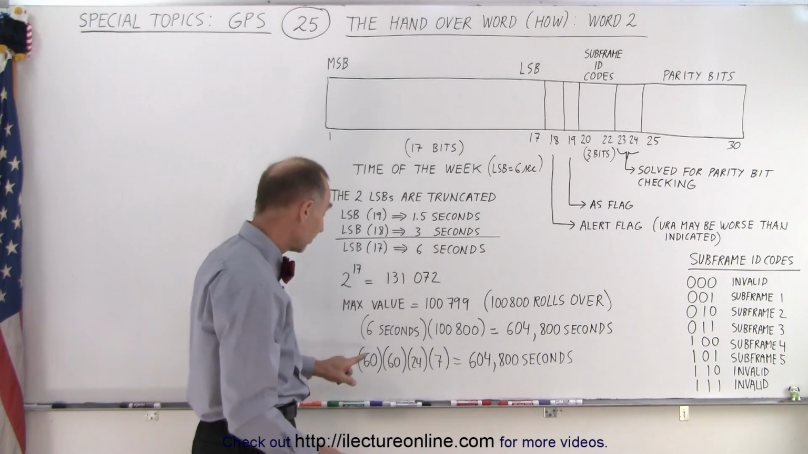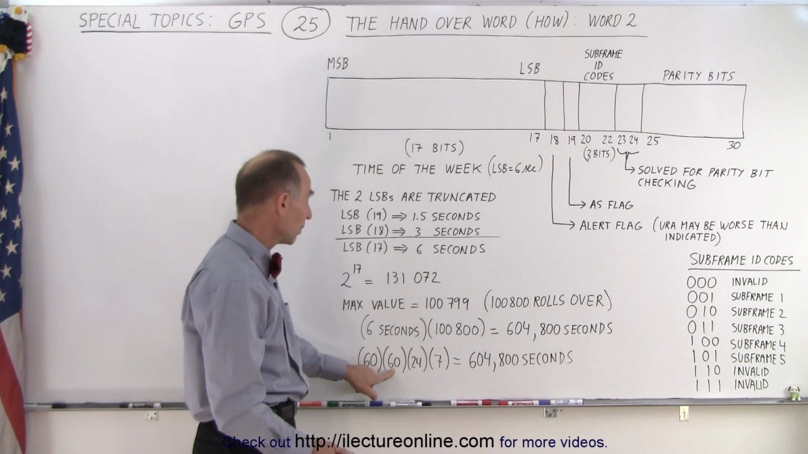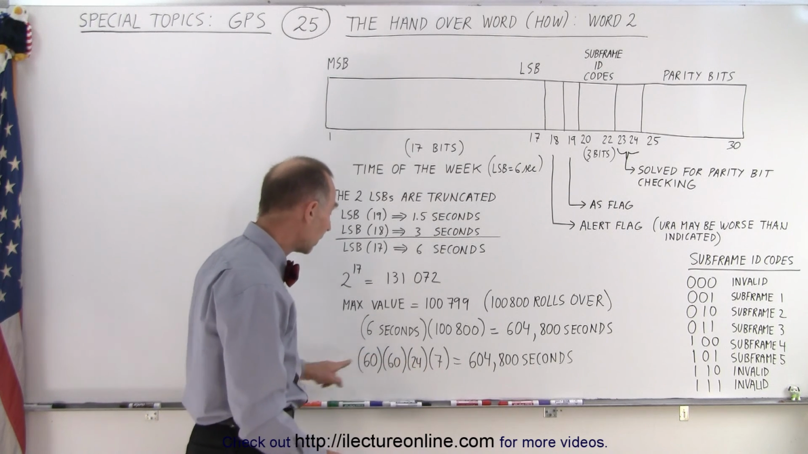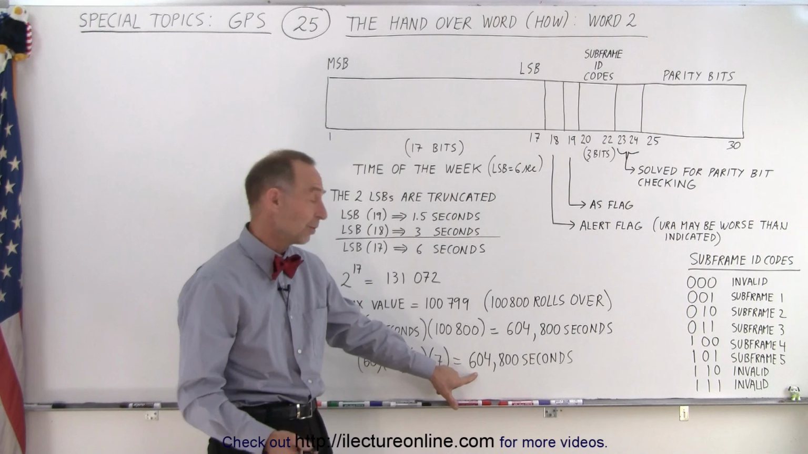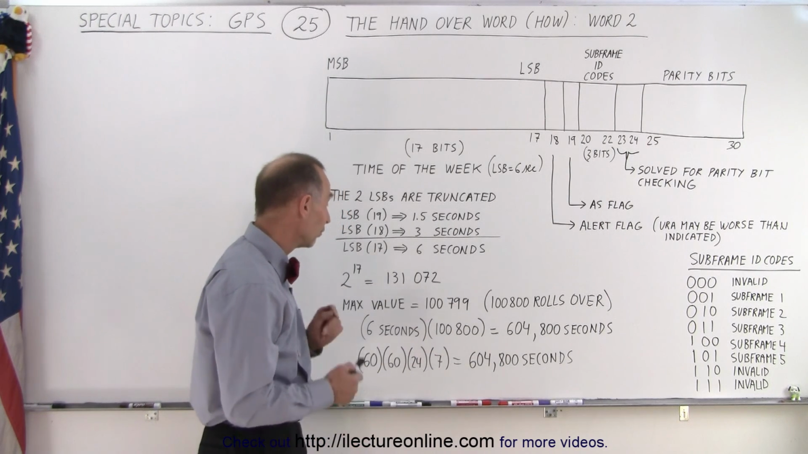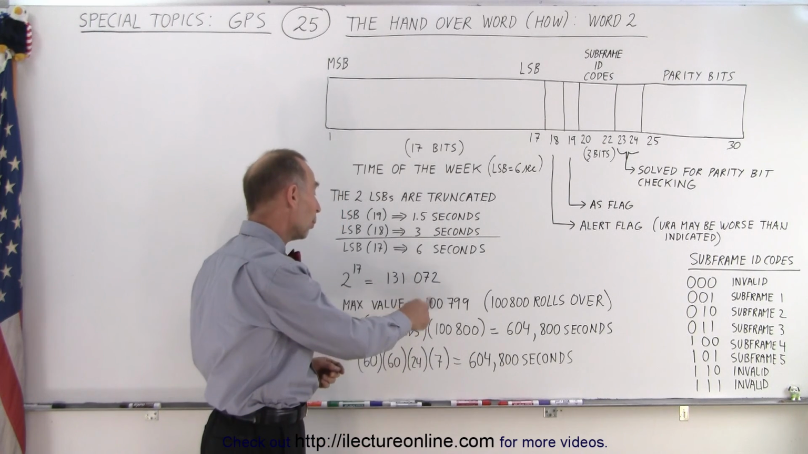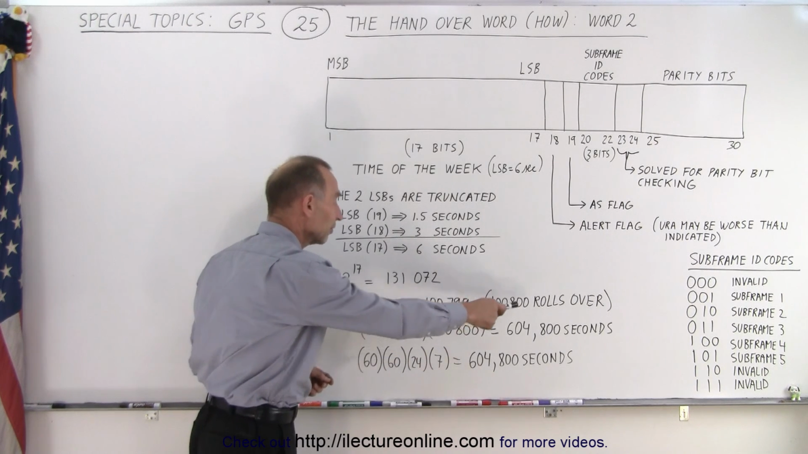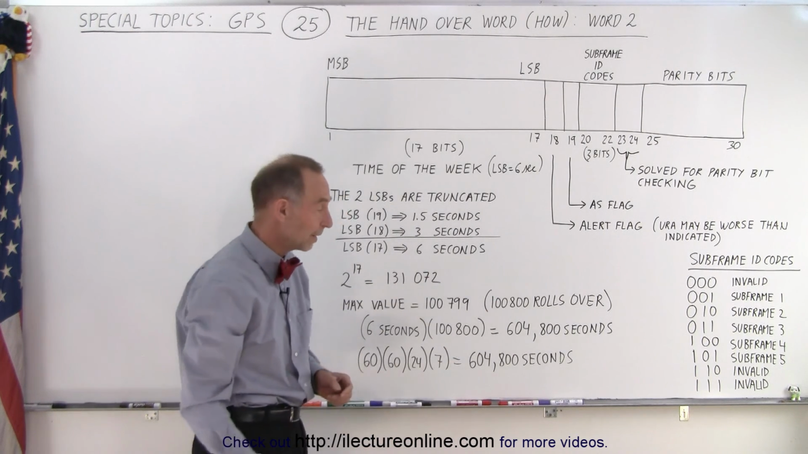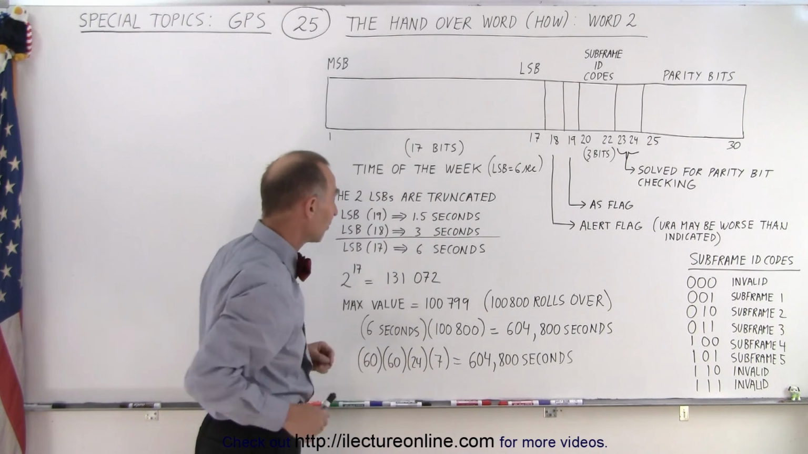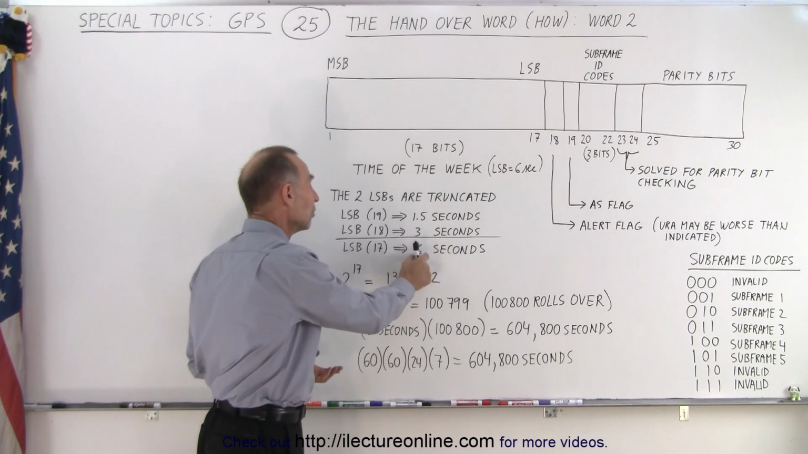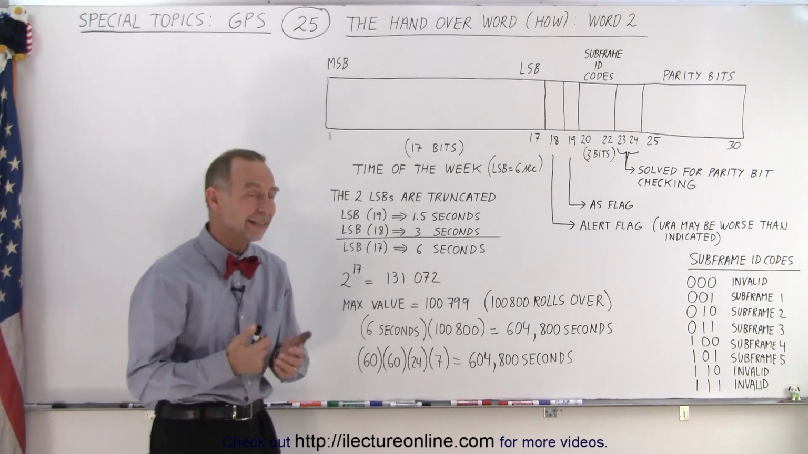Now, if we take 60 seconds per minute, 60 minutes per hour, 24 hours per day, and 7 days per week, we multiply that all together, we get 604,800 seconds. So you can see that the number 100,800 multiplied times 6 seconds does give us the same number of seconds in a week. But since we only had 17 bits available, we figured we could throw off the last 2 bits and just use 6 seconds as the least significant bit.